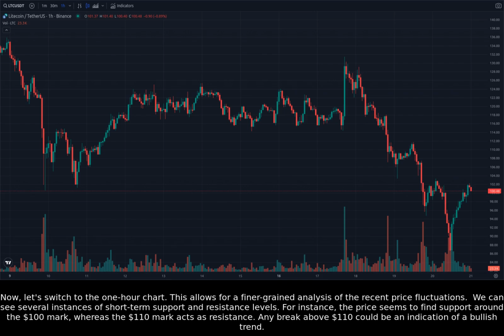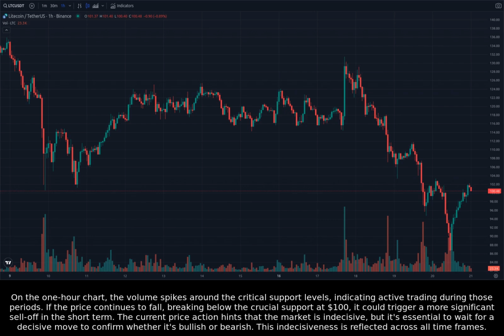Now, let's switch to the 1-hour chart. This allows for a finer-grained analysis of the recent price fluctuations. We can see several instances of short-term support and resistance levels. For instance, the price seems to find support around the $100 mark, whereas the $110 mark acts as resistance. Any break above $110 could be an indication of a bullish trend.